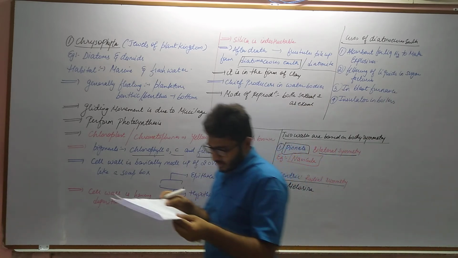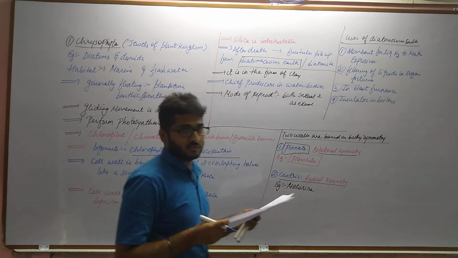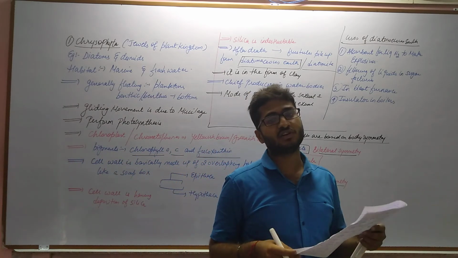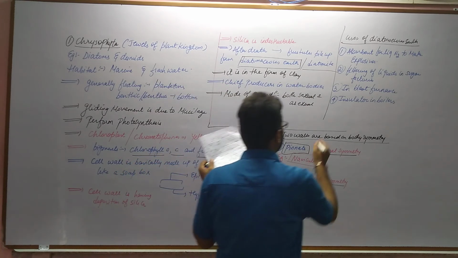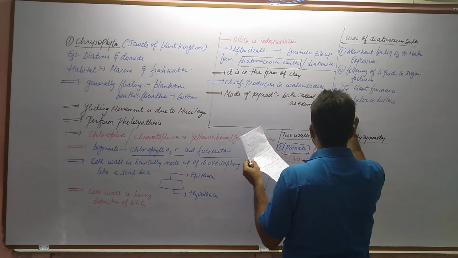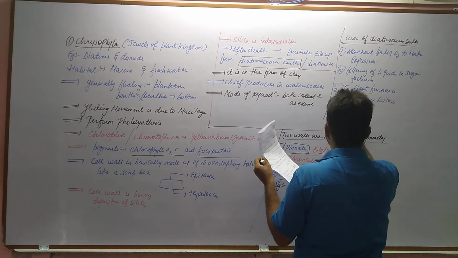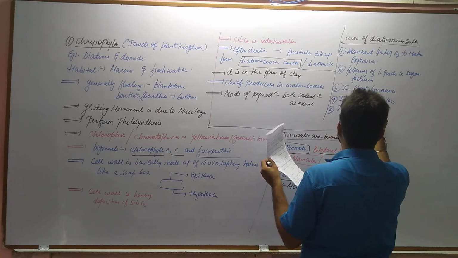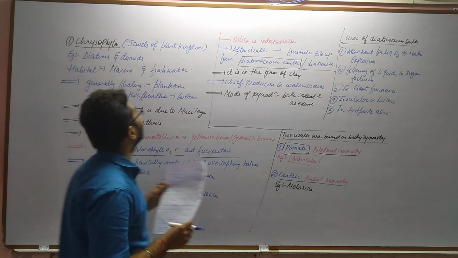Then the normal things that we are using, that is the silver polish, and the toothpaste also contains a sufficient amount of diatoms. So this is all about diatoms.